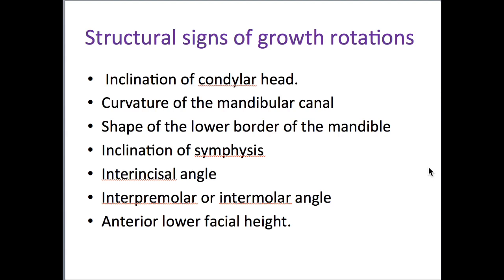If there is a forward rotation of the mandible, that means the mandible is rotating in forward direction, that is counterclockwise direction, there will be retroclined incisors. Because of the retroclined incisors, the interincisal angle will be increased. Because of the proclined incisors, the interincisal angle will be decreased. This you have to explain.